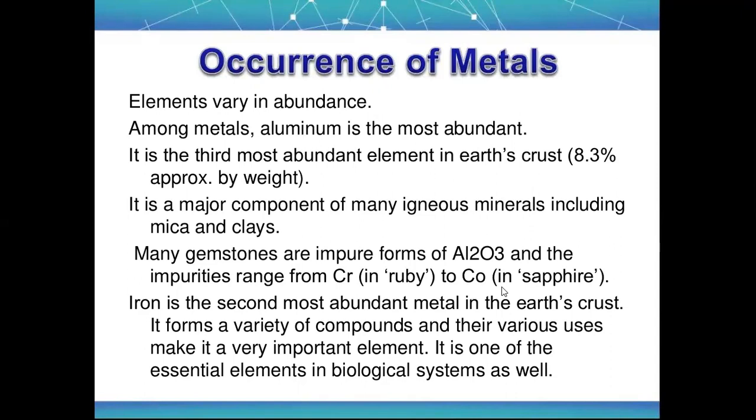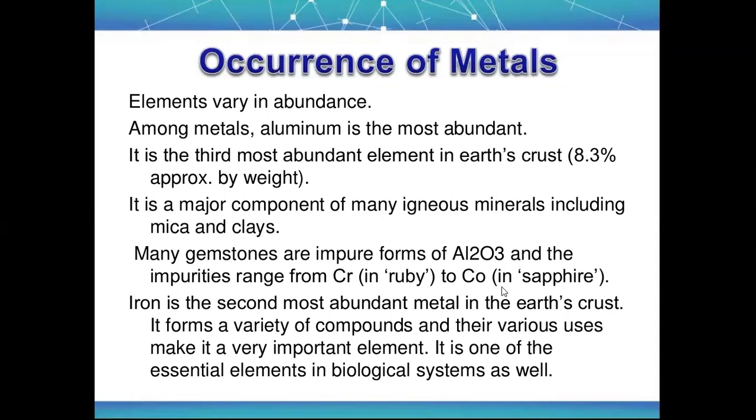Among metals, aluminium is most abundant. If you talk about the metals, aluminium is the most abundant metal found in the earth. It is the third most abundant element in the earth's crust, approximately 8.3% by weight. By weight, it is the third most abundant element in the earth's crust.